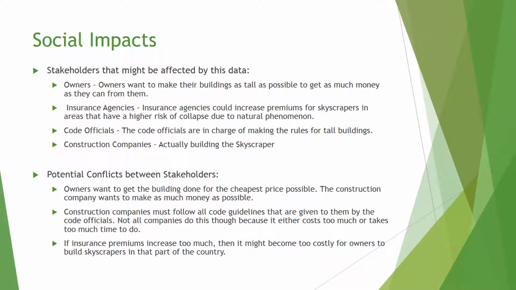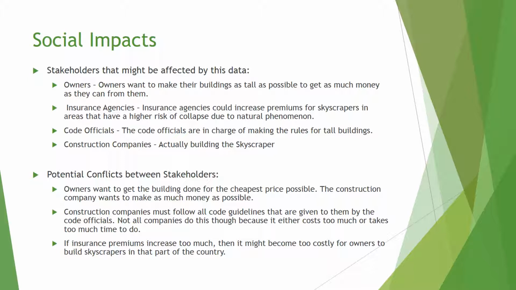The social impacts of this project include the following stakeholders and conflicts. The stakeholders include owners, insurance agencies, code officials, and construction companies. Owners want to make their buildings as tall as possible to get as much money as they can from them. However, if the skyscrapers get destroyed by natural forces, they could stand to lose money. The taller a building is, the greater room for profit, but the greater risk of failure.